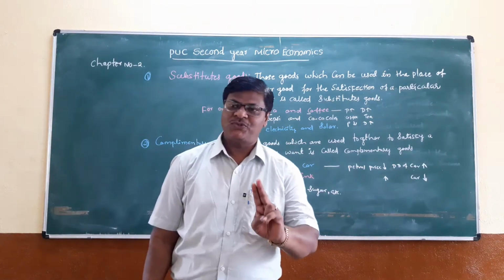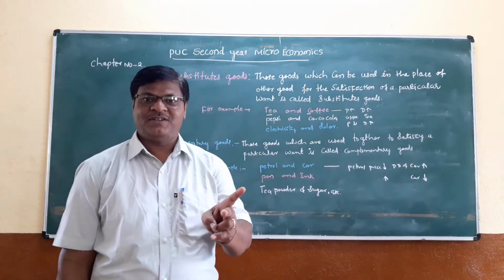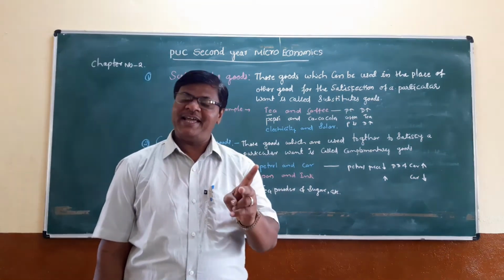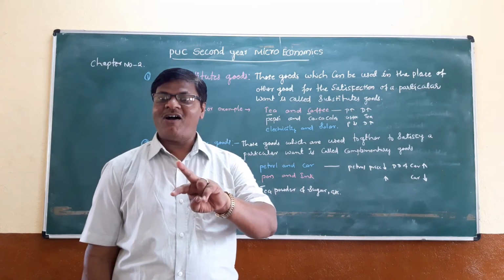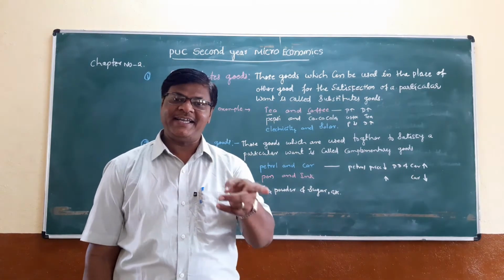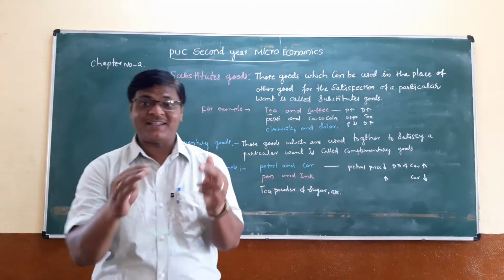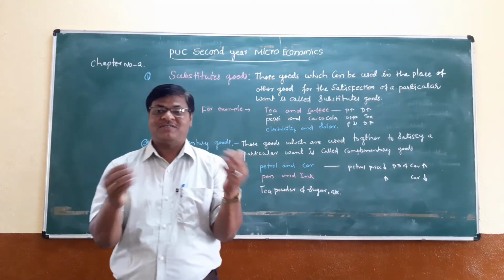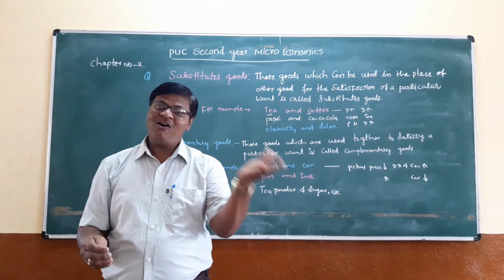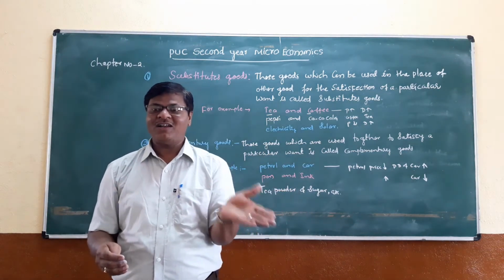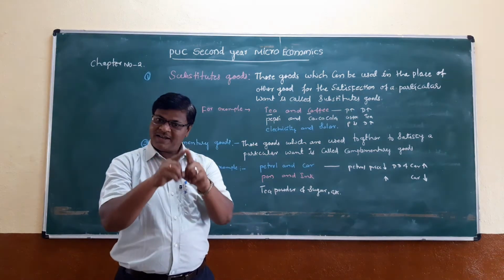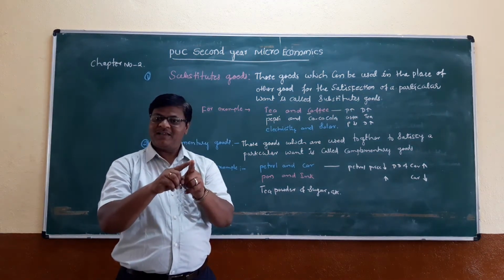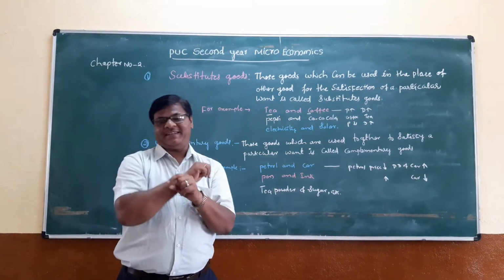These 2 goods are substitutes. You can drink tea or coffee. Unless there is coffee, you may have tea.